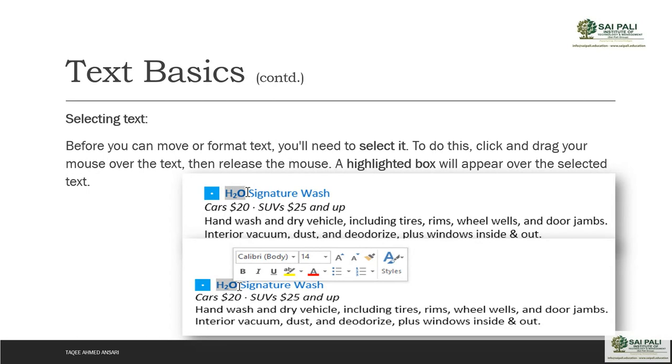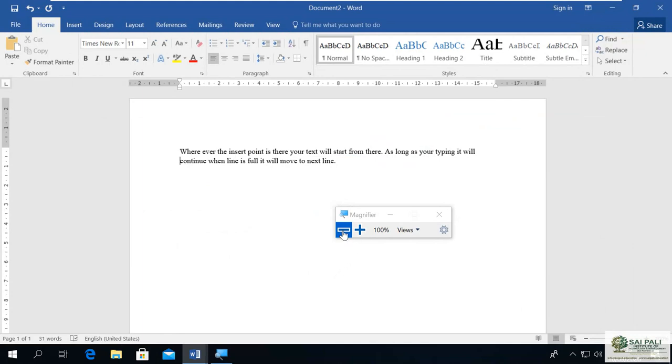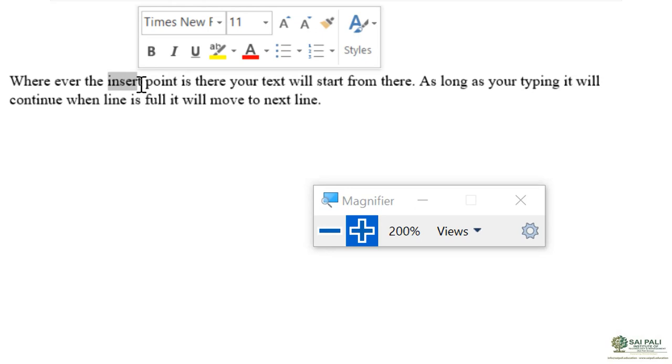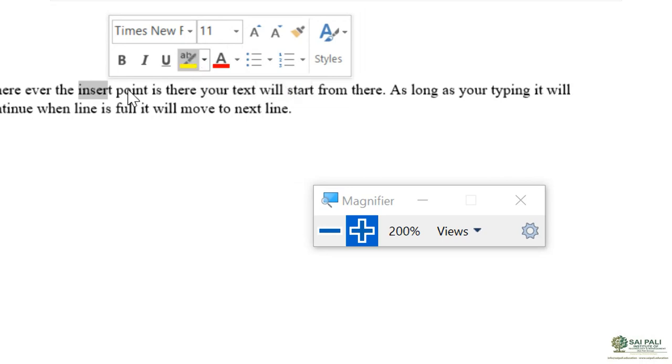So the highlighted box will appear over the selected text. When you select any text, you can see some small box will come here. I will show you that. Suppose I want to do something with this. I click there and then drag my mouse to select, and see what happens when I select. Automatically it opens a small dialog box. This is for formatting your document, formatting your text.